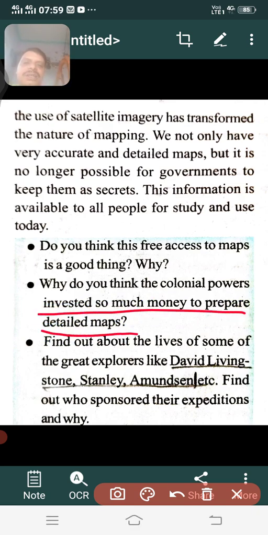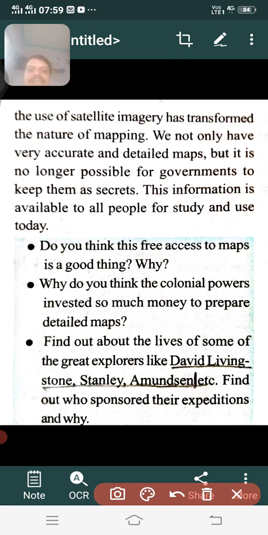We already discussed that these colonial powers needed resources from the interior parts of different continents, like coal, iron ore, or other resources required for their country. These resources were exported to their nations. In order to get them, they started making maps. They invested a lot of money.